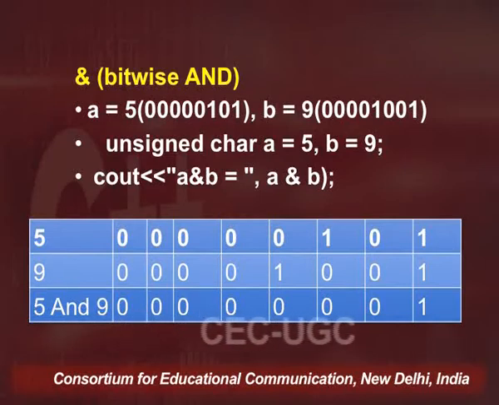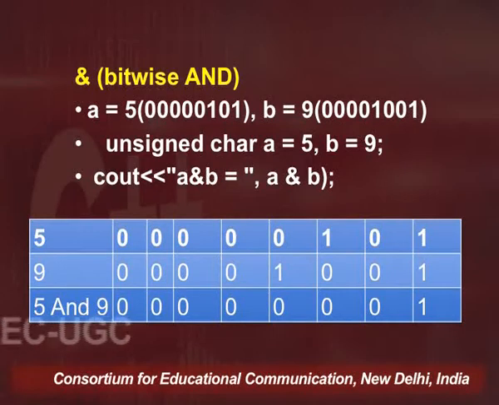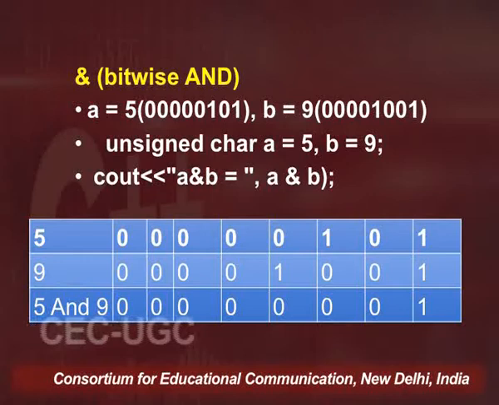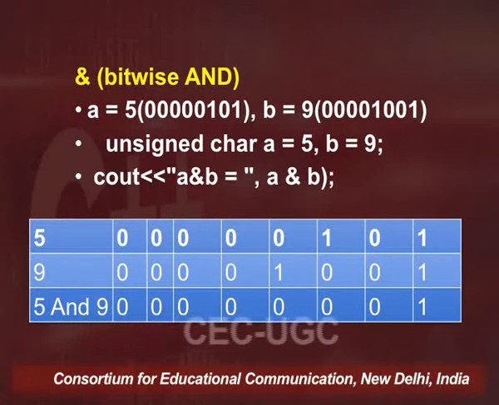If I would have used the double ampersand, then this would have been the logical AND operator. The bit representation of 5 and of 9, as arranged in the table, is shown on the screen.